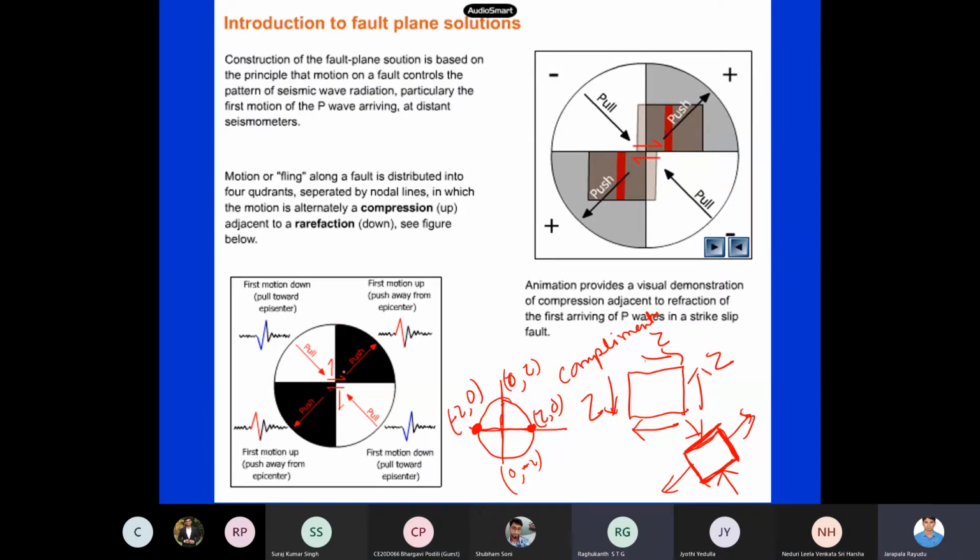Okay, so for pure shear, they call this a push. Push means you see tension, pull means you see compression, kind of a thing. You followed? So this is on a 45 degrees plane. On the ordinary plane, at 0 degrees, it is pure shear. Now when you rotate by 45 degrees, you will have this compression and tension. So this is how we indicate the shear stresses.